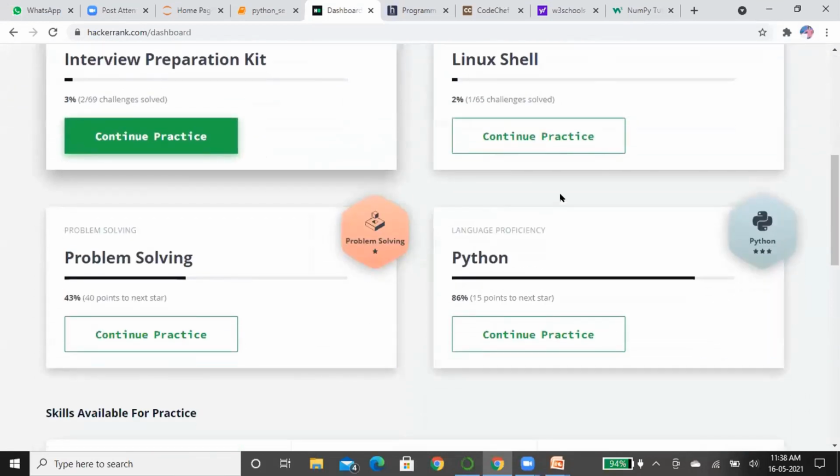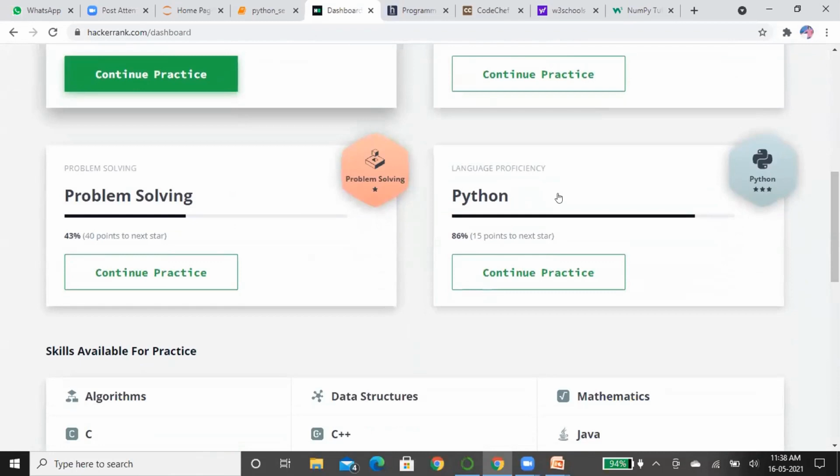Before that, you can also start right now, because you have completed the Python basics. You can just go and start Python programming and practicing programs. If you can't understand, please keep in touch with your seniors or lecturers. They will help you solve the problems.